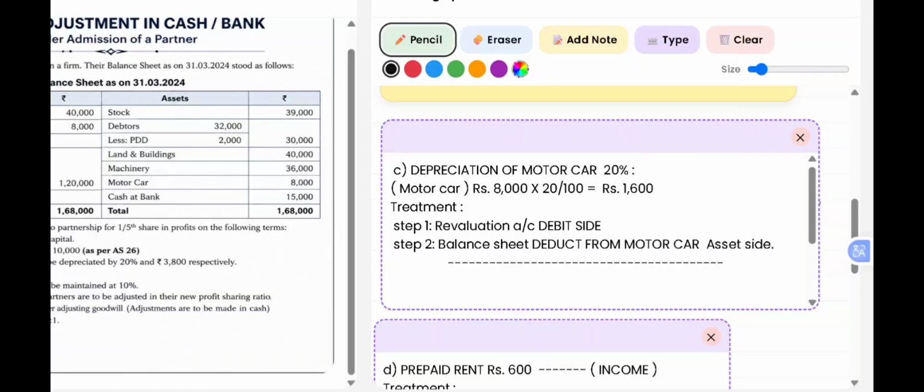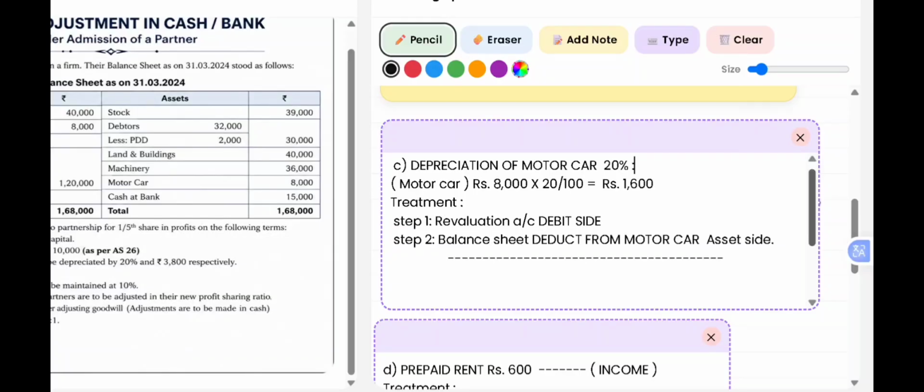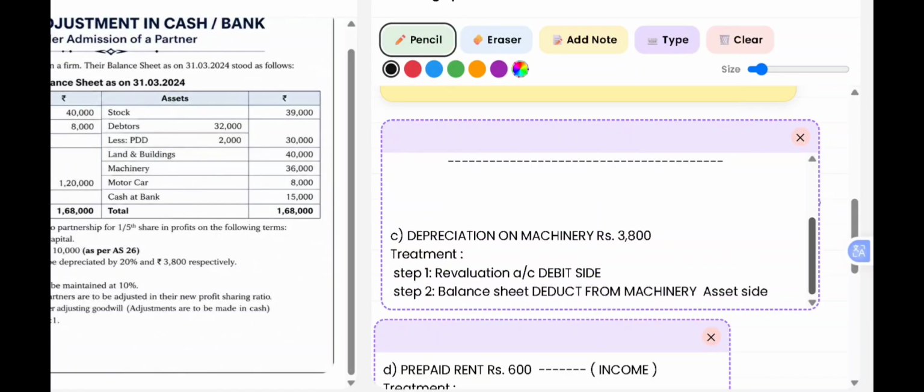Now here there is also another adjustment which is given, that is depreciation on machinery. The depreciation on machinery is directly given to us, that is rupees 3,800. So what is the treatment for this depreciation of machinery? This is again decrease in the value of the asset. So it will appear in the revaluation account on the debit side, and in the balance sheet it should be deducted from machinery on the asset side.